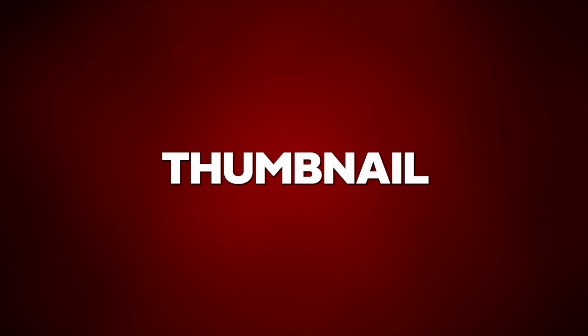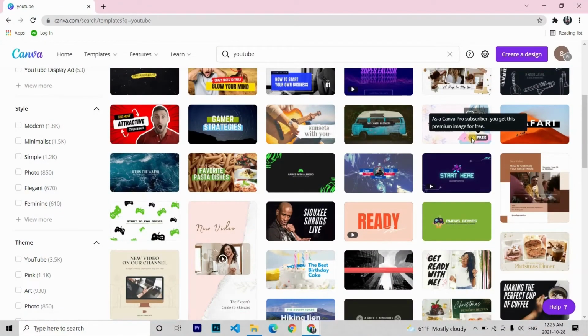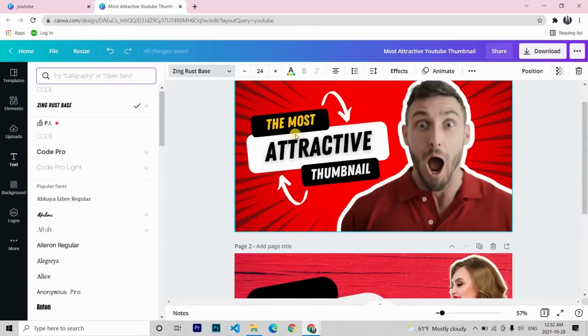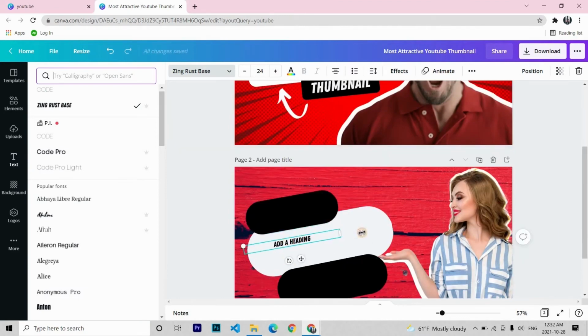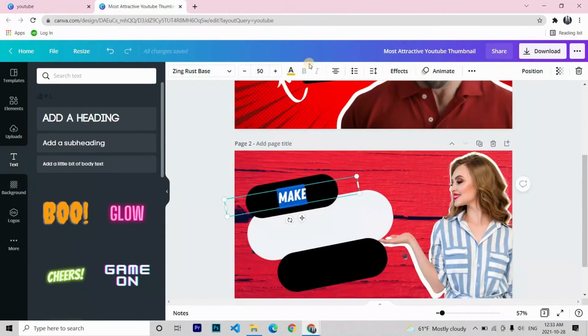Step 6. Thumbnail design. Let's head back to Canva. Click on Create and type YouTube thumbnail. Choose the same black background and our character. And now click on the text, then heading. Now choose any quote, but don't copy the entire quote and paste it here. Now place it on top of the text. Click on Position, and then select Backward. Our thumbnail is ready. Let's download it.